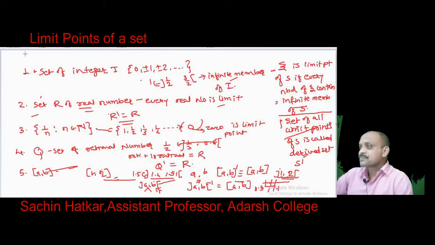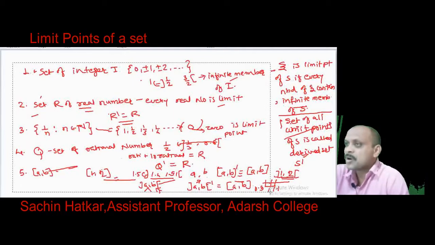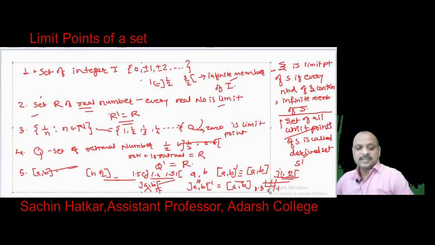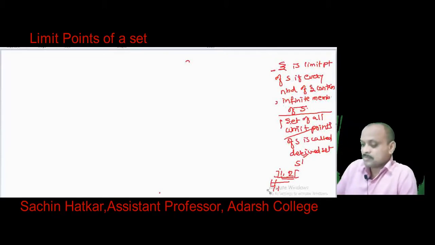Now we see a very interesting theorem about limit points, and that theorem is the Bolzano-Weierstrass theorem.